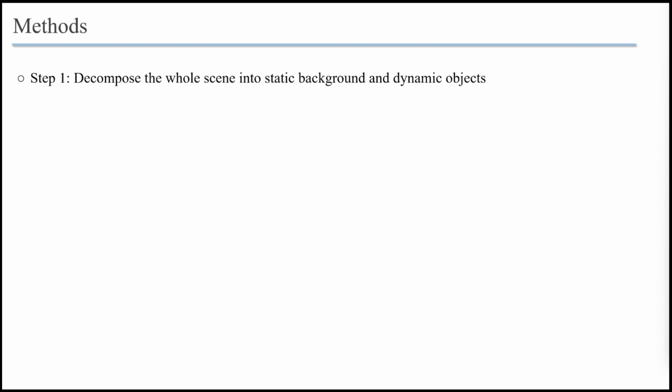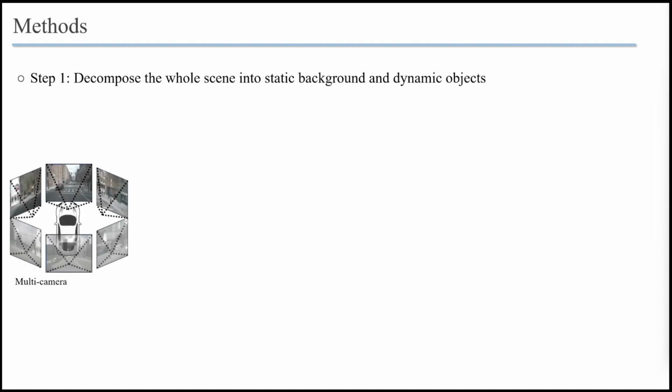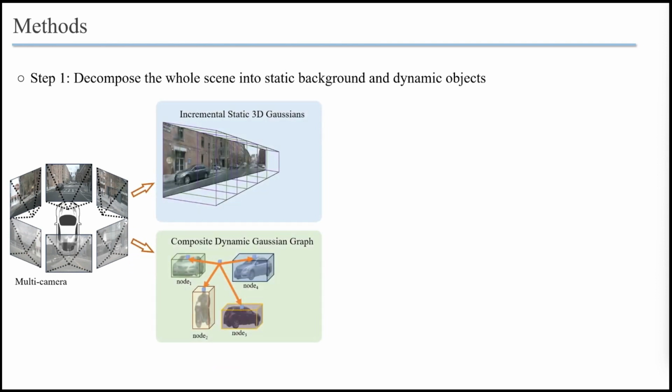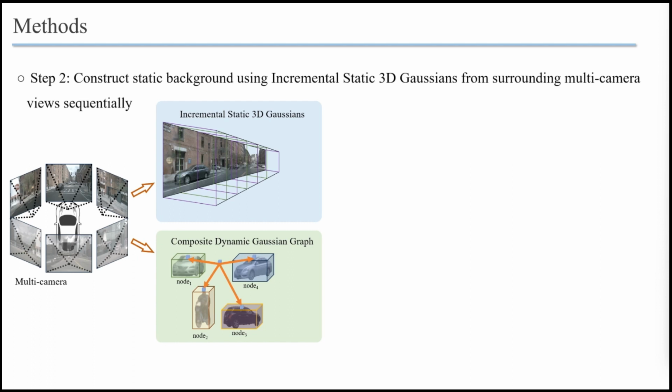Specifically, given surrounding views from multi-camera as input, DrivingGaussian first decomposes the whole scene into static background and dynamic objects. It then constructs the static background sequentially and progressively, utilizing incremental static 3D Gaussians from surrounding multi-camera views.